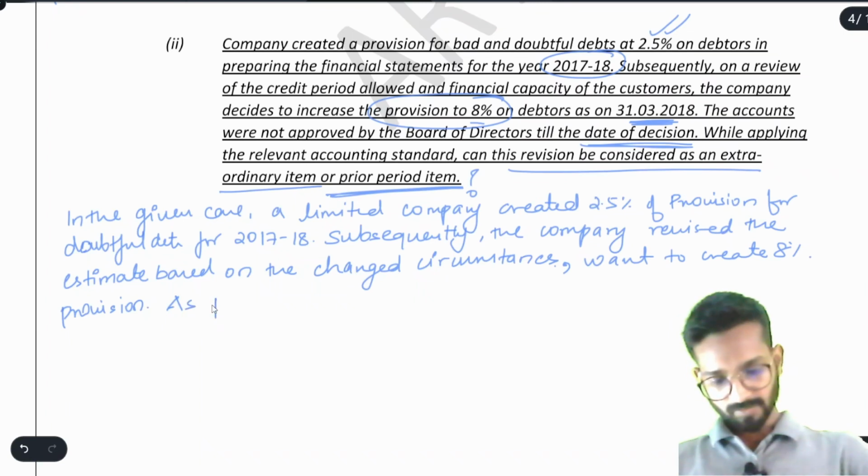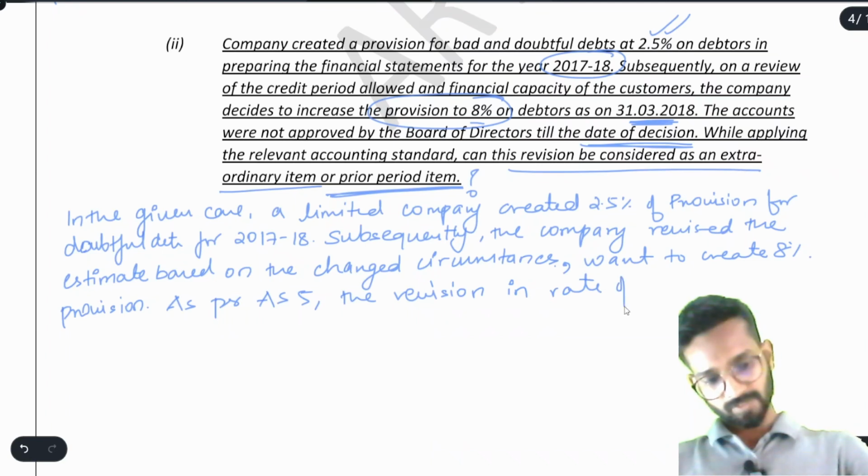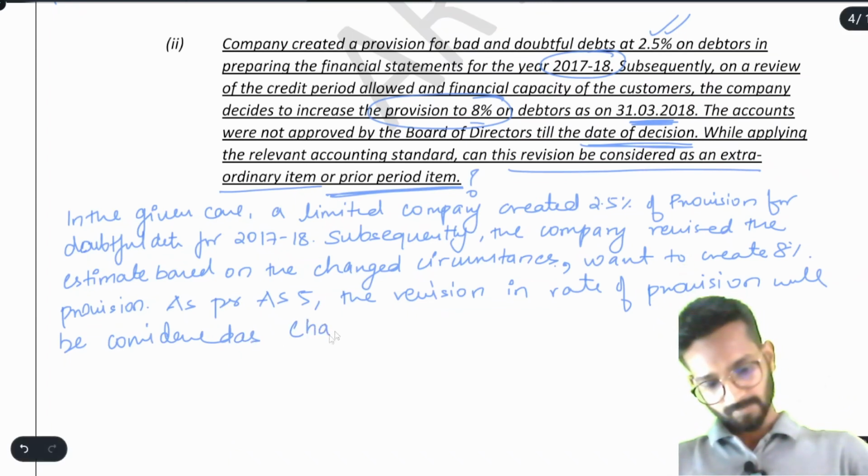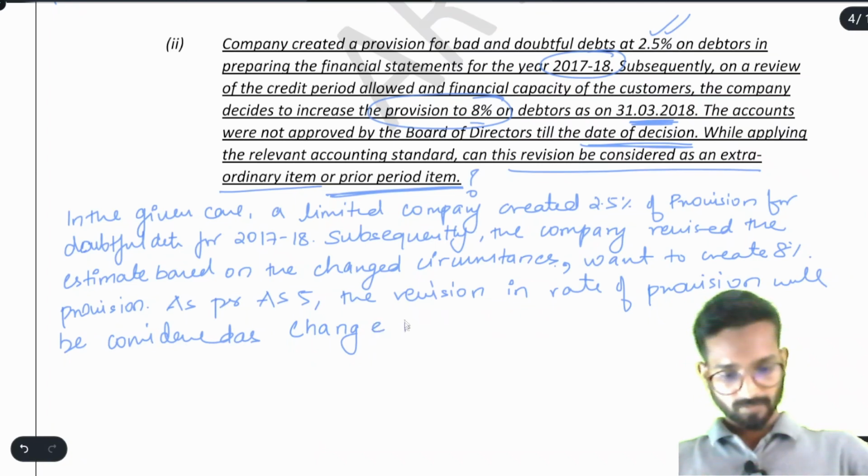Therefore, as per AS 5, the revision in rate of provision will be considered as a change in estimate.